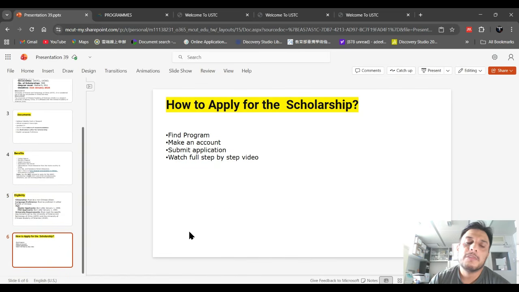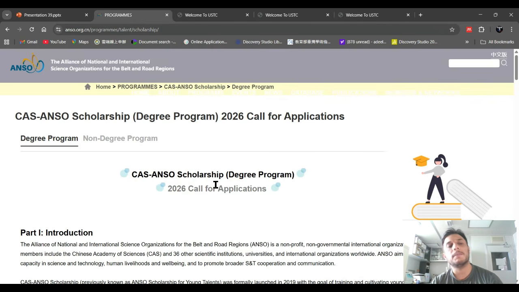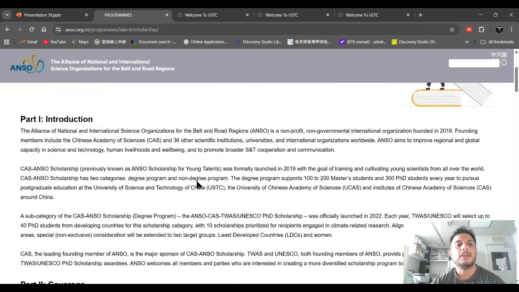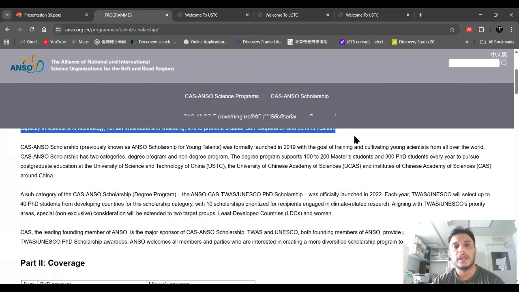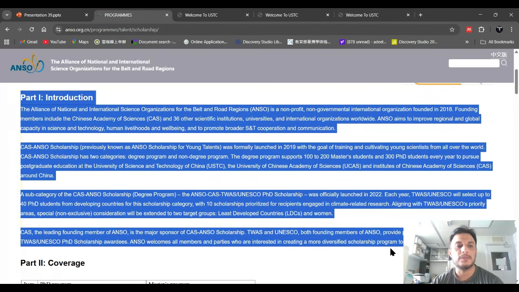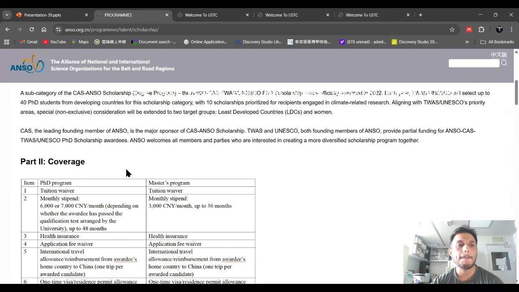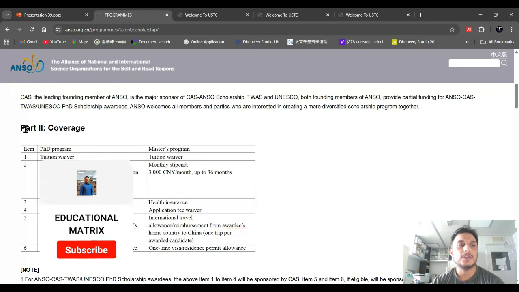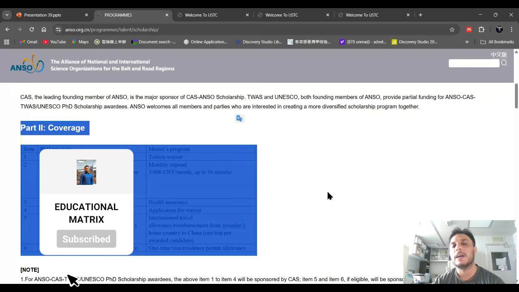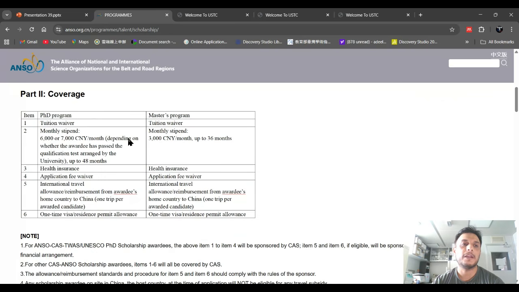and how to apply. First you have to find a program, make an account, and submit your application. This is the main website I already showed you, and here we will also get the information. Here you can see the first part is the introduction. You can read all about the universities and history, and this one is the coverage part.